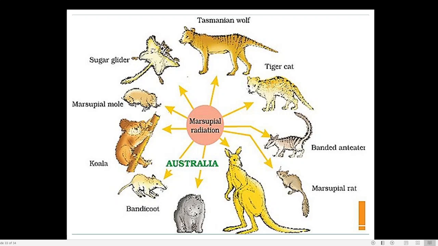In Australia, the place of the dog is occupied by the Tasmanian wolf. In the case of a rat, here we have rat. In Australia, they have a marsupial rat. So a similar kind of evolution has taken place in Australia, independent of the evolution of the placental animals. Scientists call it marsupial radiation, also known as parallel evolution.